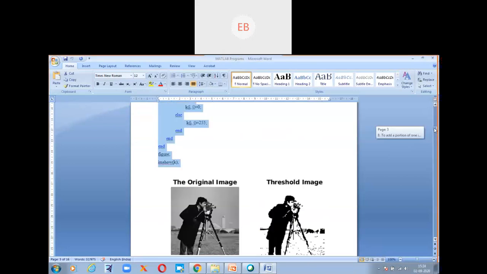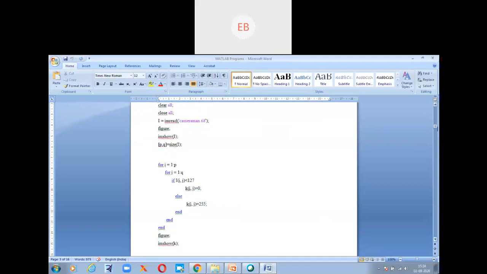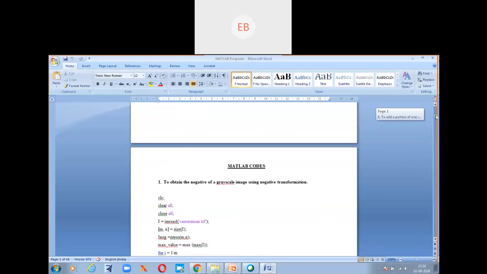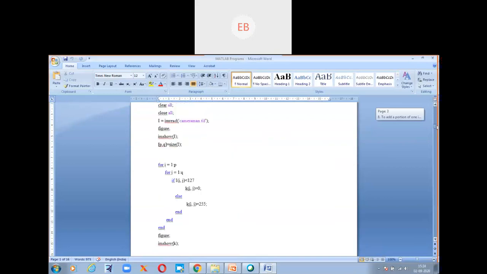The other program, whatever I explained just now, will also work. This program is listed in this Word file, right?